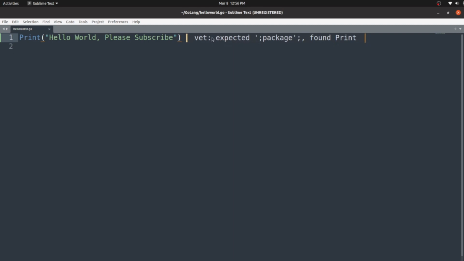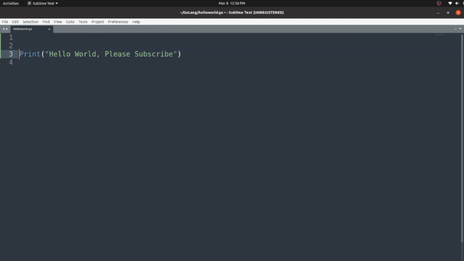I can see an error here: expected package, found print. In Golang, everything comes under a package, so we need to mention the package here, and the package name is main. Package is the keyword, and later we need to mention main. Now we have mentioned main.